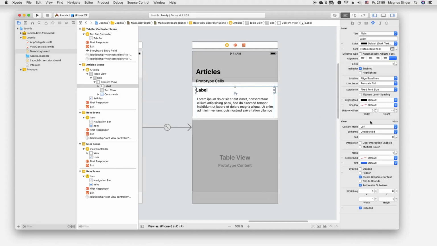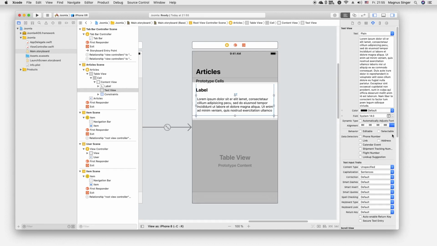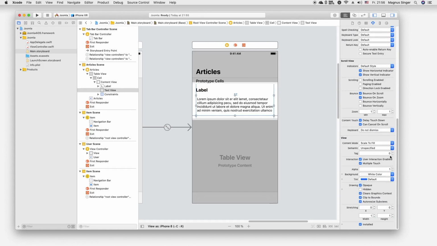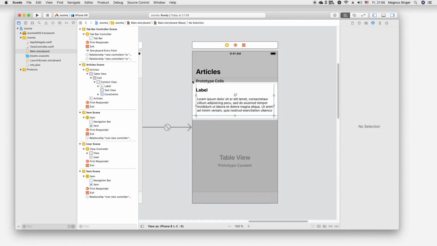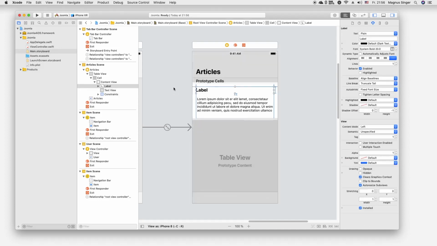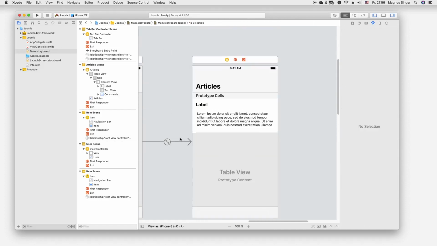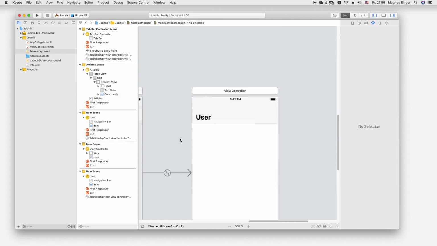So now the last thing here is to give these two items a tag, so we can access it from the Swift file later. Okay, now this will be enough.